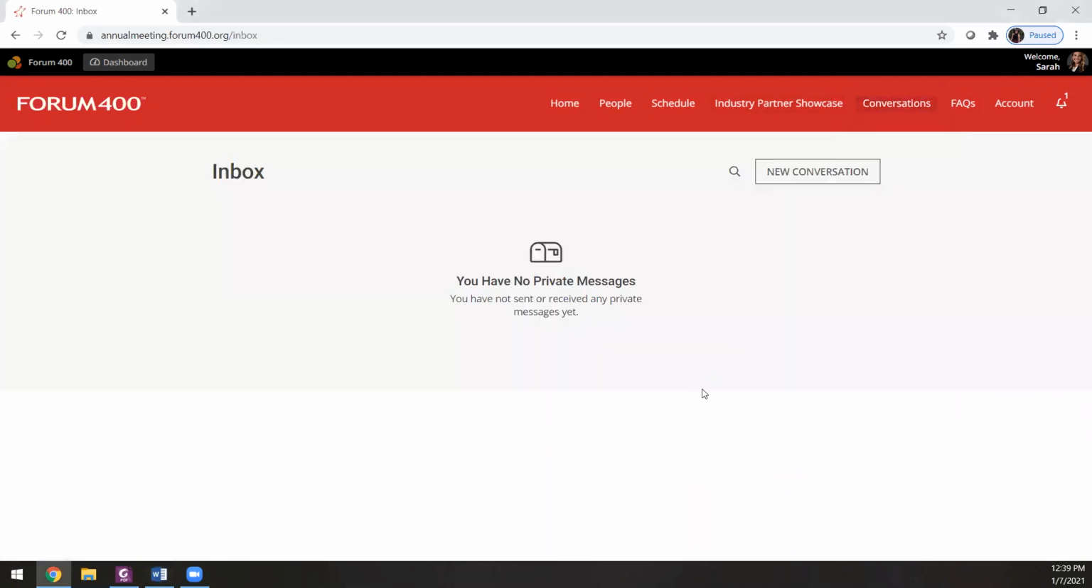The inbox page shows private messages that only you and the person you are messaging can see. Note that if someone sends you a direct message, there'll be a notification in the top right corner with a picture of the bell, notifying you that someone has sent a message.